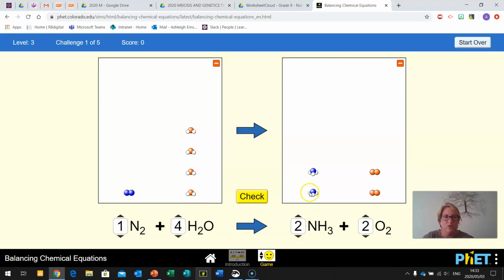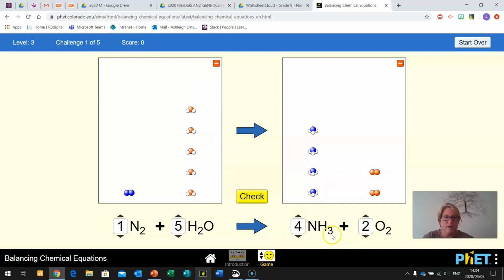Here we have 6. So if we add another one, that's 7, 8, 9. So let's just carry on and try and balance out our water. 9 on one side, 8 on the other. So let's take that up. It's now 10.